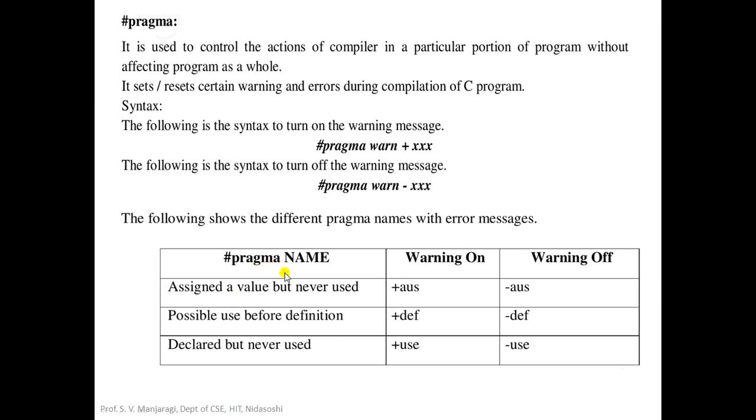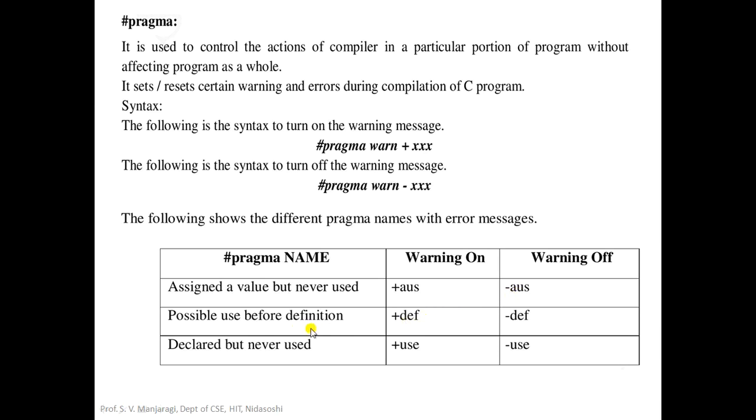The first pragma name is for assigned a value but never used, and warning on can be indicated like this, that is +aus. AUS stands for we assigned a value to the variable but it was never used in the program. So that is the warning message we get for this particular +aus. And if you want to turn off this particular warning message, then we make use of the minus symbol, -aus.